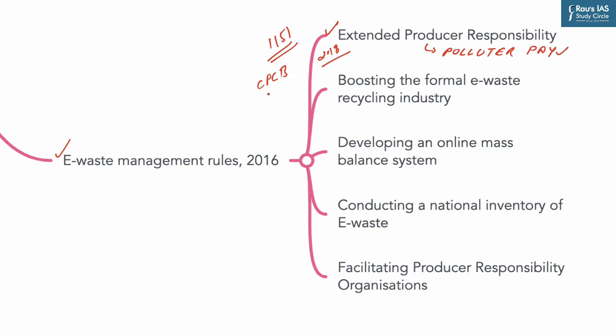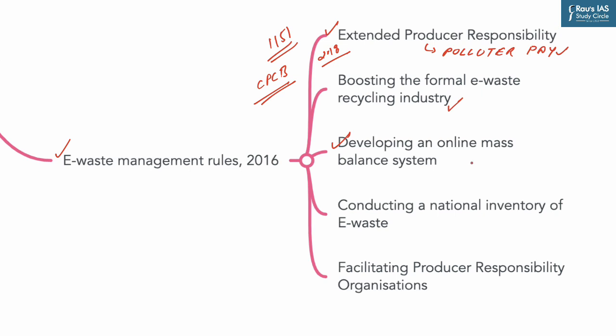Now, the amendment to the E-Waste Management Rules 2016 was made with the objective of channelizing e-waste generated in the country towards authorized dismantlers and recyclers in order to formalize the e-waste recycling sector. Now, the government is currently in the process of developing an online mass balance system to monitor the e-waste flow in India.